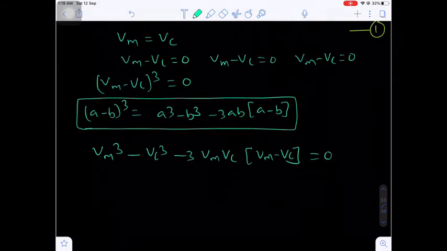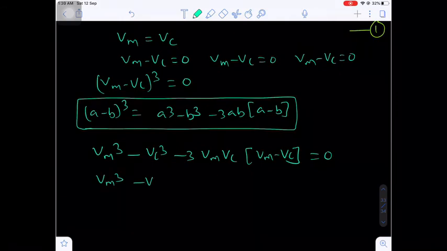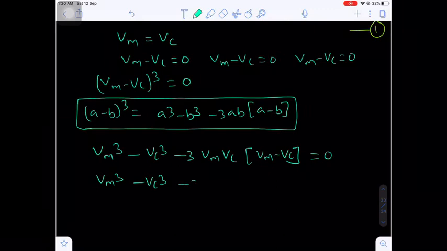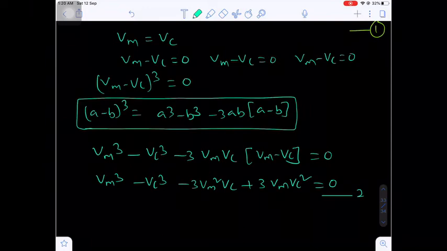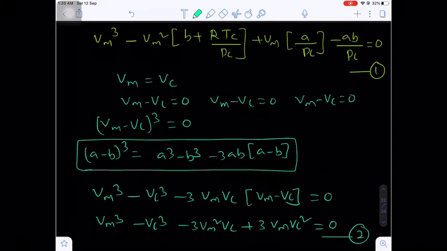Equal to what? 0. So here you will have Vm cube minus Vc cube minus 3 Vm square into Vc plus 3 Vm Vc square equal to 0. This is equation number 2. If you compare equation 1 and 2, what is the coefficient of Vm square?